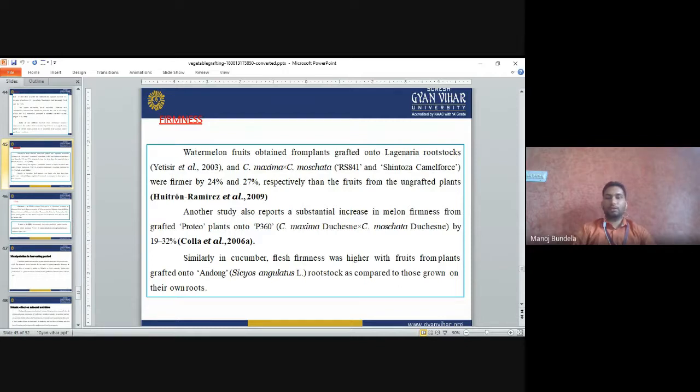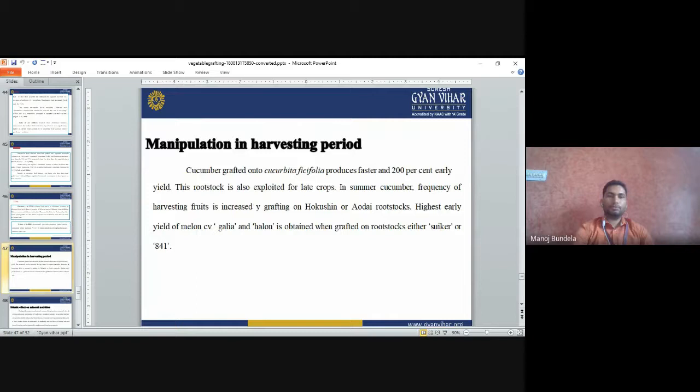Similarly, in cucumber, the flesh firmness was higher with fruit from plants grafted on endogenous rootstock. Manipulation in grafting periods: cucumber grafted onto Cucurbita ficifolia produced faster and 200% early yield. Means if we go for grafting of cucumber on Cucurbita ficifolia, it will produce 200% more early yield.